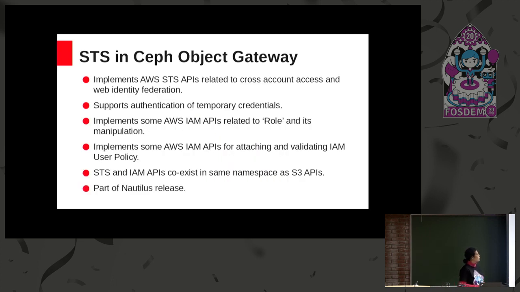So moving on, in RGW we now provide support for a subset of STS APIs, mostly for cross-account access and web identity federation. And in order to support STS, there are certain basic building blocks of IAM known as IAM roles and IAM policies. In RGW, we also provide implementation for a subset of those APIs, especially related to IAM roles and IAM policies. So I'll be covering these two concepts going forward a little bit.